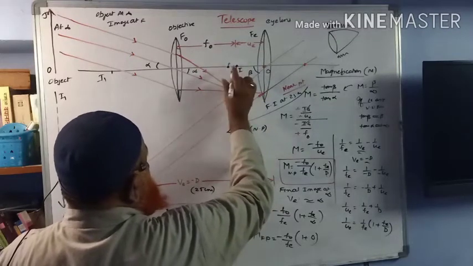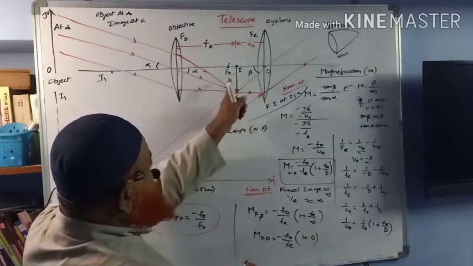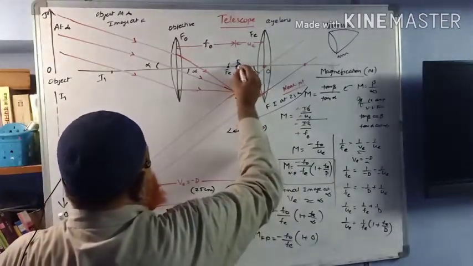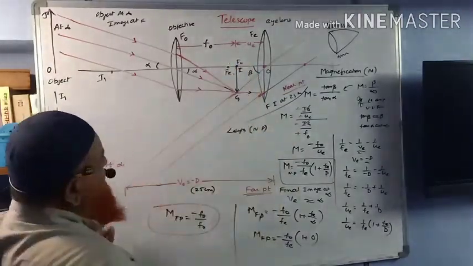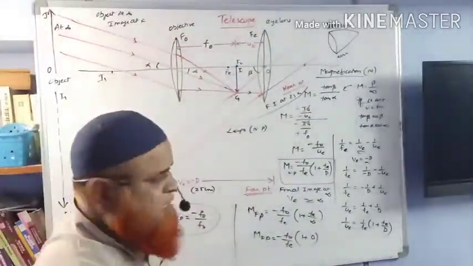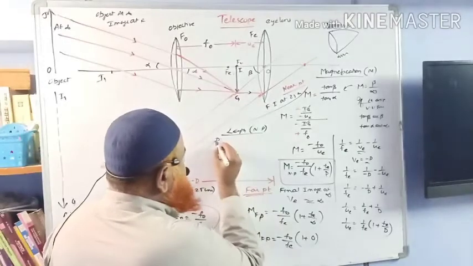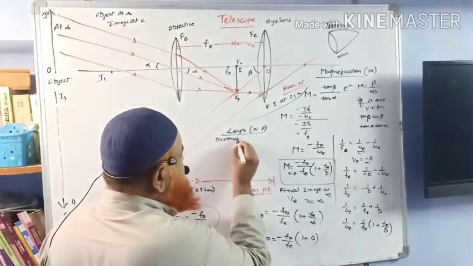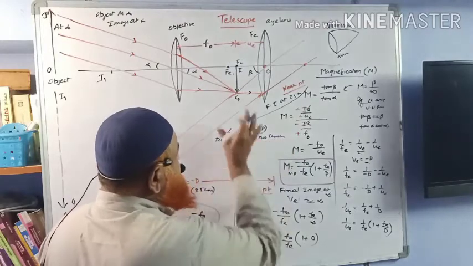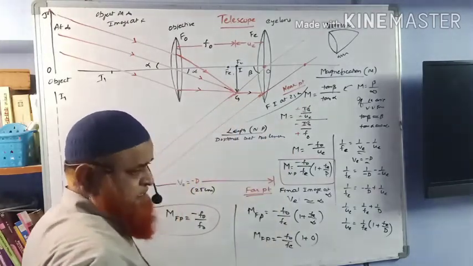Previously fe was here, and this is going to be f naught. So what is the length? What is the meaning of length? Length is nothing but the distance between two lenses. Distance between the two lenses is called length.